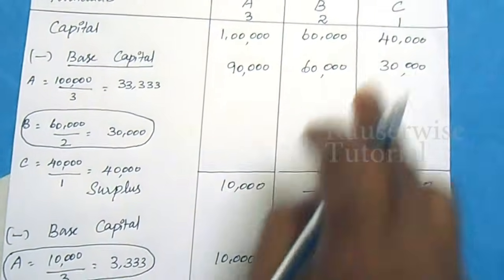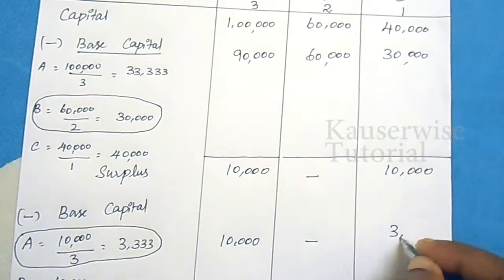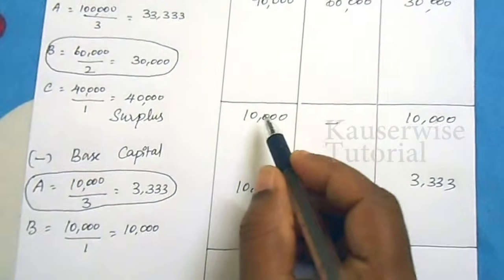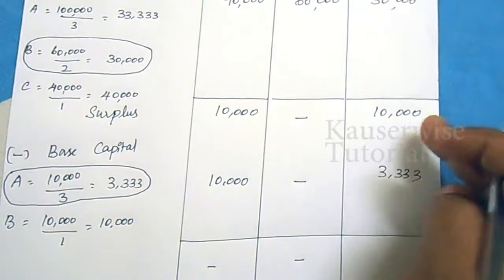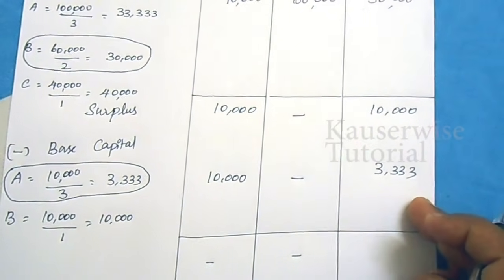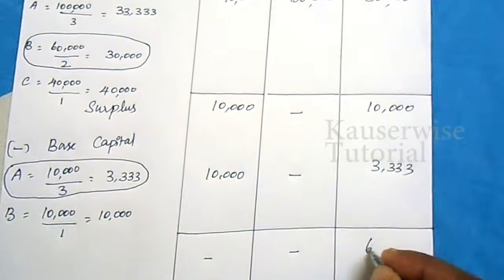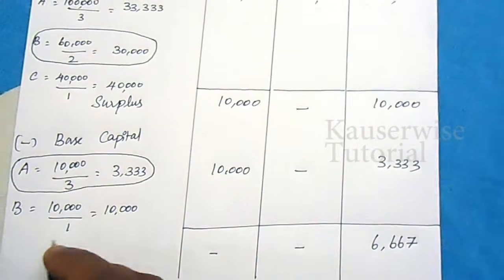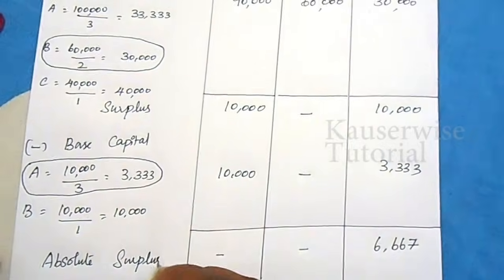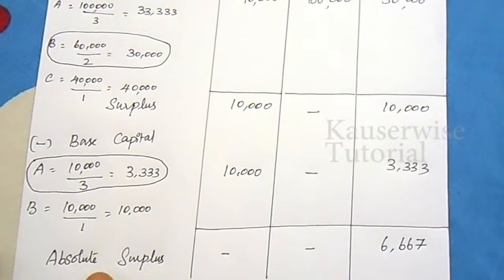3,333 into 1. For A, 10,000 minus 10,000, nil, nil. 10,000 minus 3,333, 6,667. This amount is called absolute surplus. This is the procedure to find the absolute surplus.